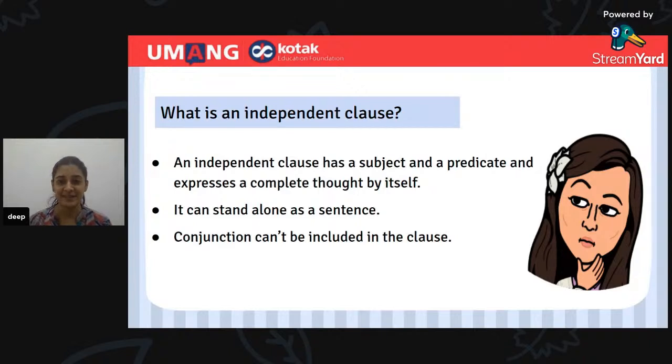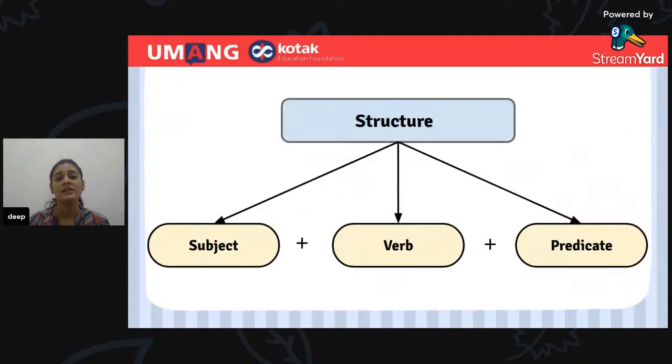An independent clause has a subject and a predicate and expresses a complete thought by itself. It can stand alone as a sentence. A conjunction can't be included in the clause. So an independent clause has a complete meaning to it. Now, what is the structure for an independent clause?